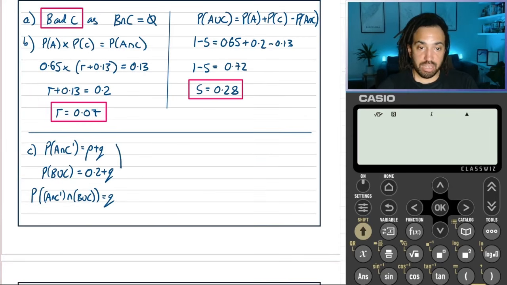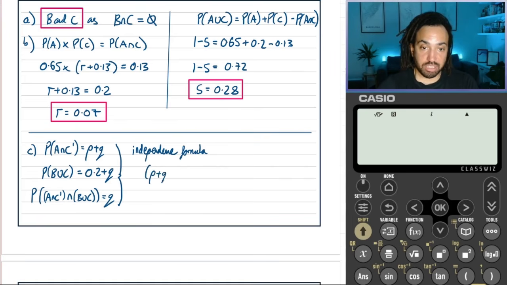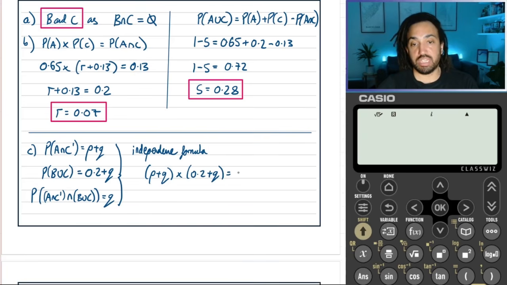So now we can use the independence formula, which tells us that the probability of each of these individual ones multiplied will equal the intersection of the two. So P plus Q multiplied by 0.2 plus Q will equal the intersection, which is just Q.